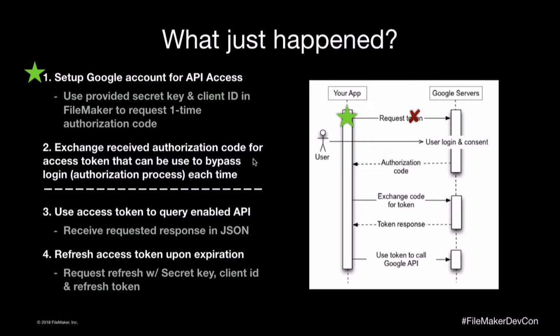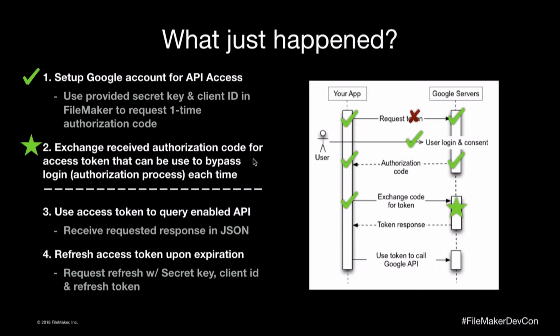So we request our authorization code. Google then has to give consent to us, or they have to request our consent to allow them to provide access to that account. So they give us a consent screen, we'll log into the consent screen, and then from there, as long as that batch is in the background, they'll authorize this application and they'll provide us with an authorization code. Now this authorization code can only be used once to exchange for a token. So we will then take that authorization code, and we'll exchange it for both an access token and a refresh token.